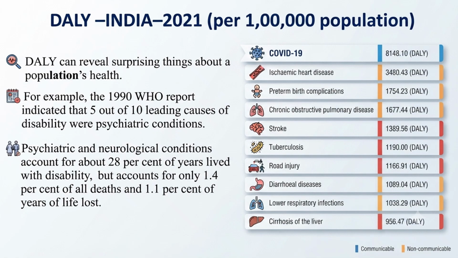That means to know what is the leading cause of disability, that means because of which disease the persons are suffering. Suffering means either they are losing their life due to premature death, or they are living most of their life with disability. So if YLL is more, then DALY will be more, and if YLD is more, then this DALY will be more. So which disease is stressing our population more?